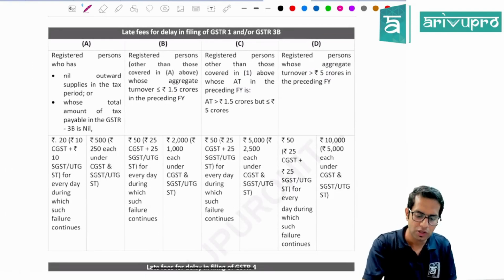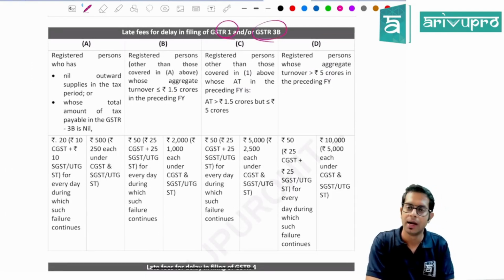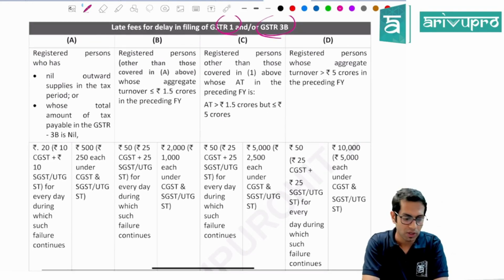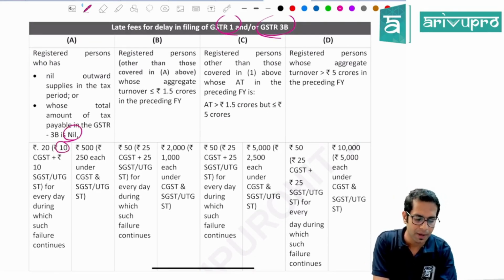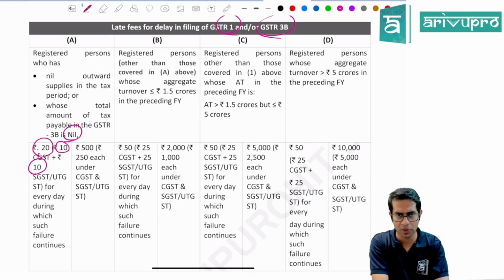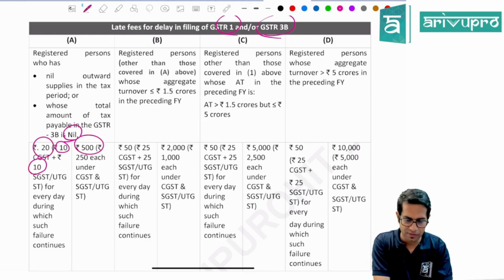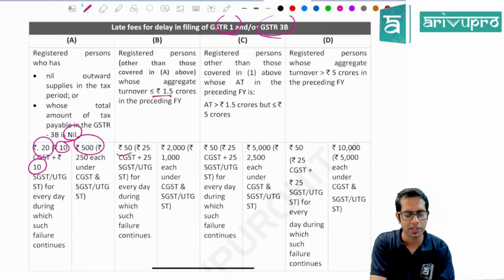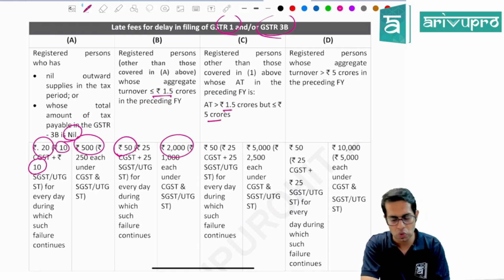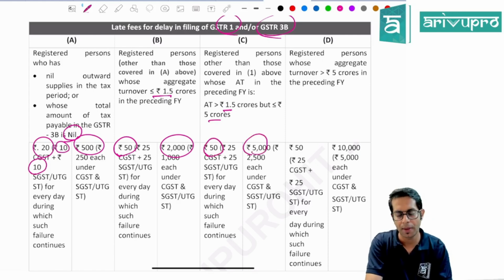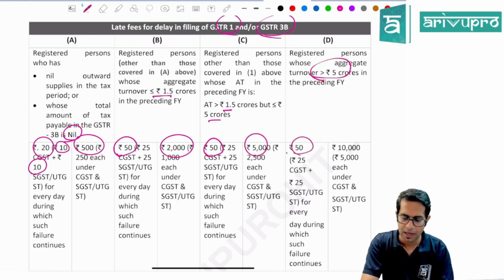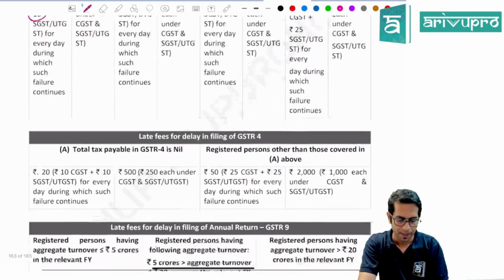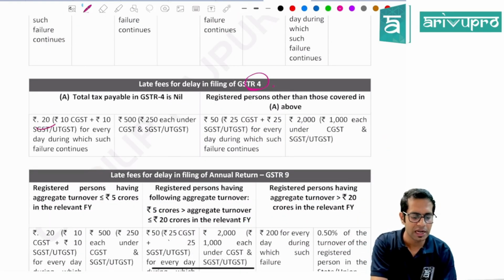Now, in case of GSTR1 and GSTR3B, what is the late fee? If it is a nil return, then CGST rupees 10 per day and SGST rupees 10 per day, which is nothing but rupees 20 per day, subject to a maximum of rupees 500. If it is not a nil return and your turnover is less than 1.5 crores, then it is rupees 50 per day, subject to a maximum of 2000. If your turnover is from 1.5 crores to 5 crores, then it is rupees 50 per day, subject to a maximum of 5000. And if your turnover is more than 5 crores, then it is rupees 50 per day, subject to a maximum of 10,000.